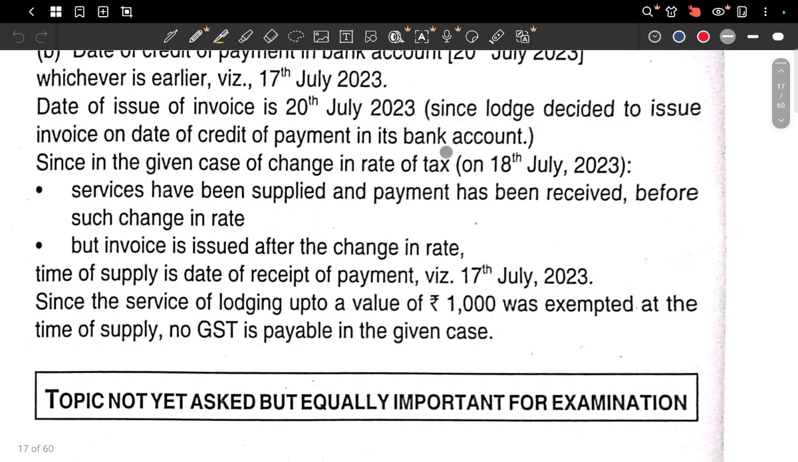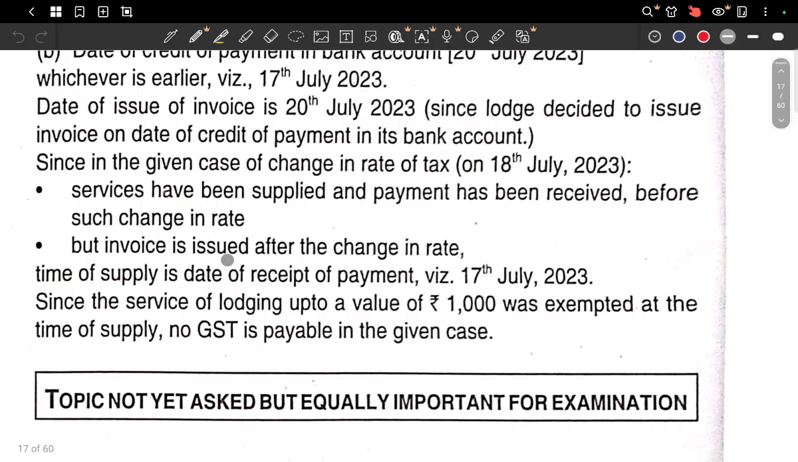Always when they receive the payment, they issue the invoice. But the service has been done, and I have received the payment. In the given case, the change in the rate of tax is on 18 July. The service has been supplied and payment has been received before such change in the rate. So service has been supplied and payment has also been received. So there is a change in rate.